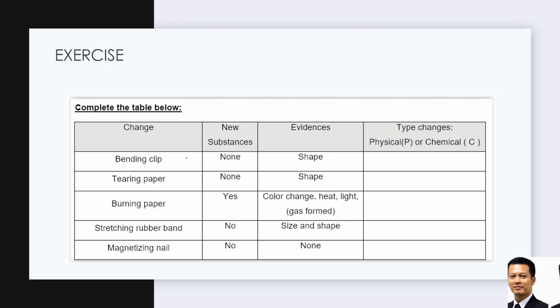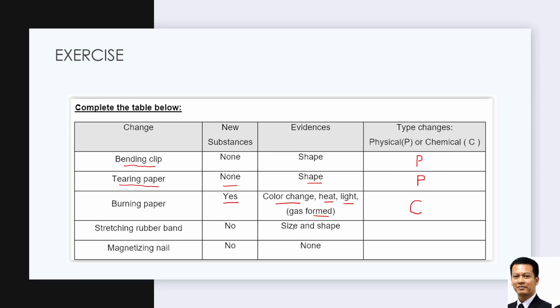Exercise. Let's try to answer these questions. Bending a paper clip: does it form a new substance? No. The evidence is that the shape has changed, so this is physical change. Tearing paper: new substance? No. The paper is still paper, only the shape changes, so it is physical. Burning paper: new substance? Yes, you get carbon, charcoal. The color has changed from white paper to black charcoal, heat and light are released, and CO2 gas is formed. So this is chemical change.